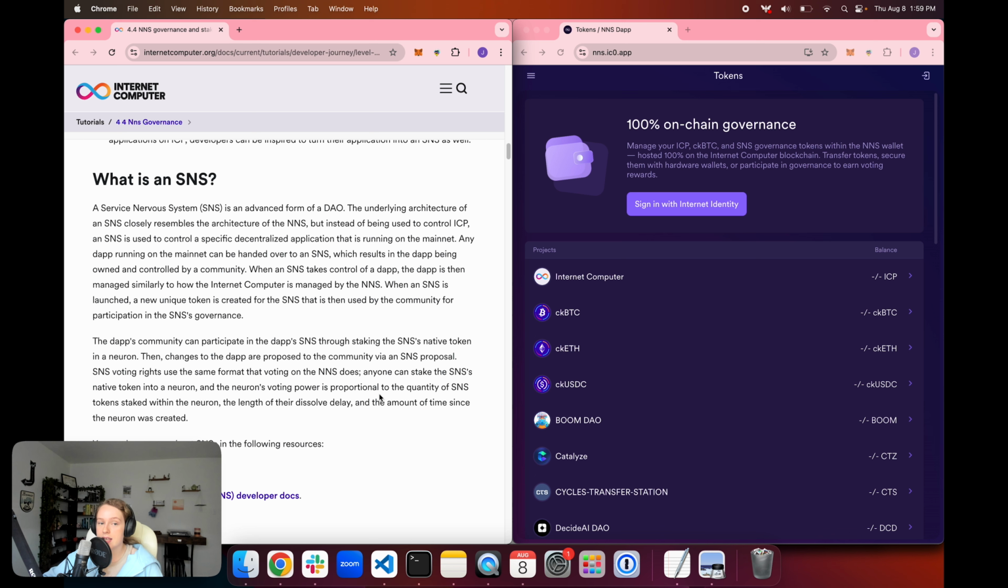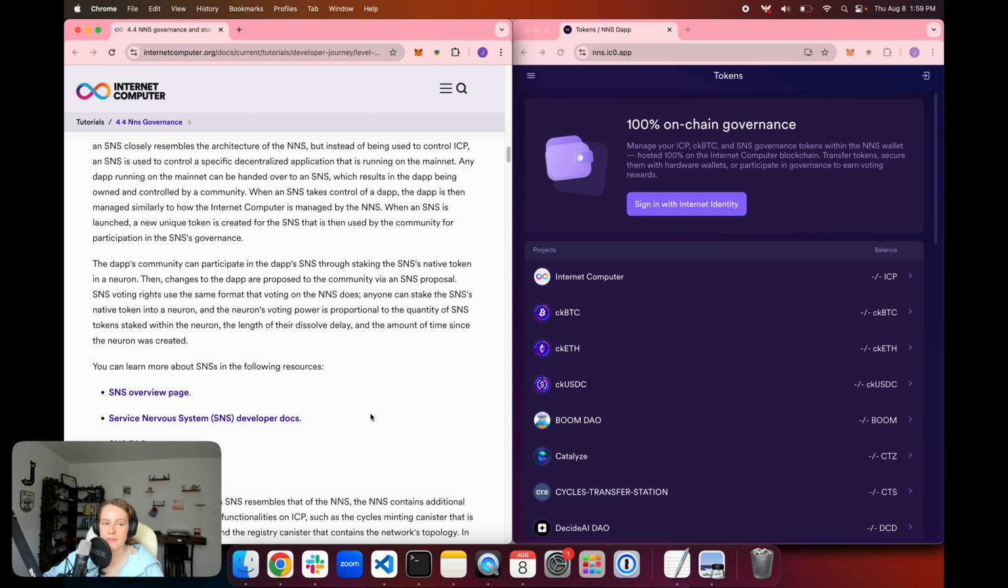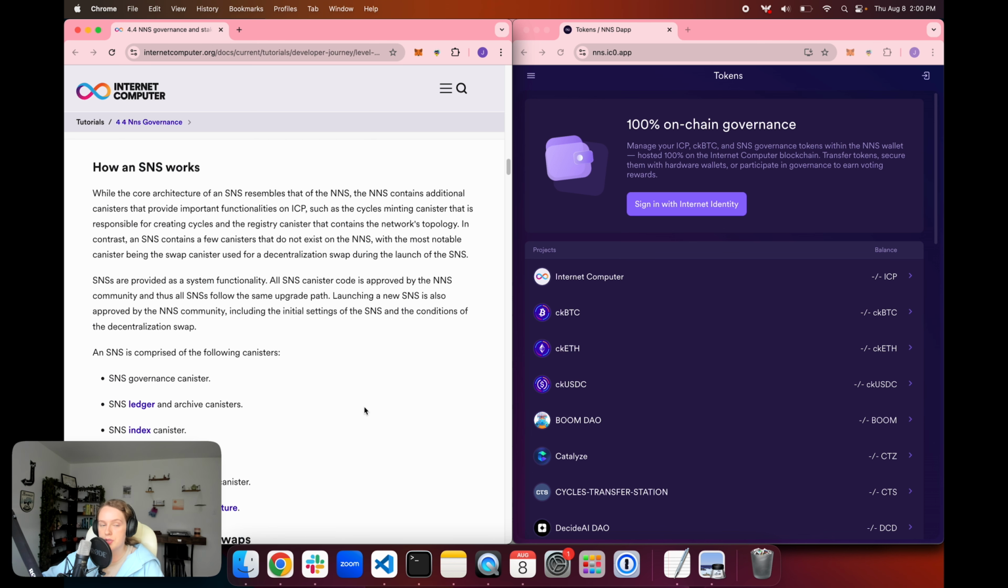When an SNS takes control of a dApp, the dApp is then managed similar to how ICP is managed, meaning that it requires each change made to the dApp to be done through a proposal. The SNS will also have its own unique token that's used by the community for participating in the SNS's governance. Those tokens can then be staked in a neuron specific to that SNS, and then they can use that neuron to vote on proposals for the SNS. So a quick overview of how an SNS works.